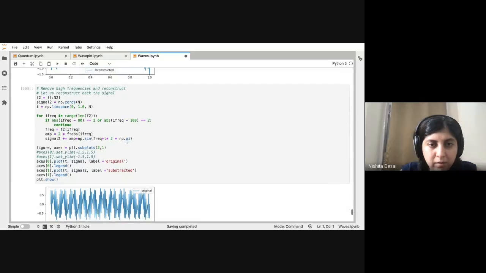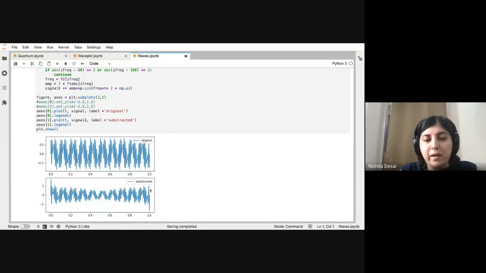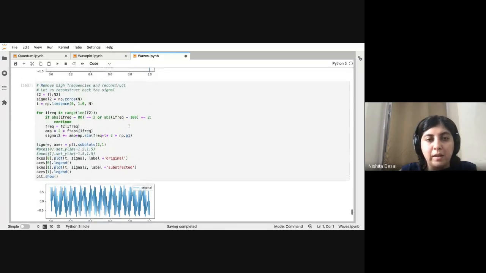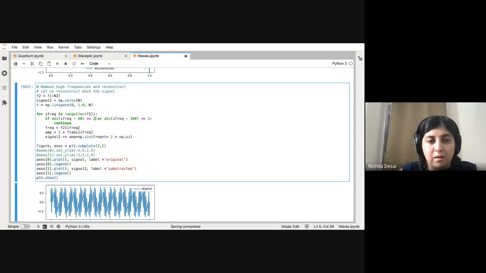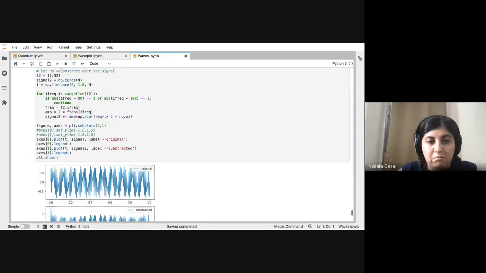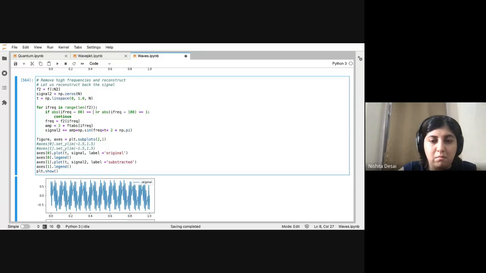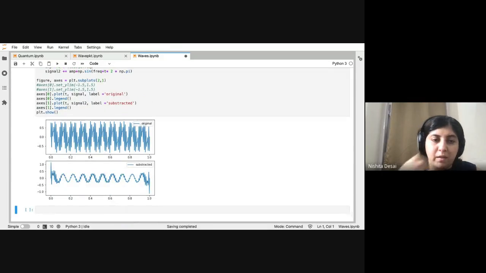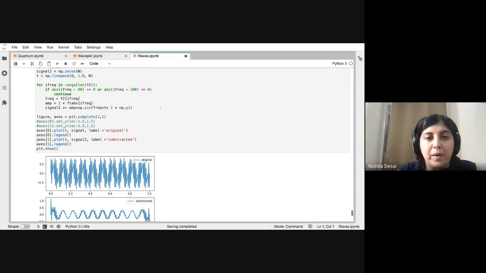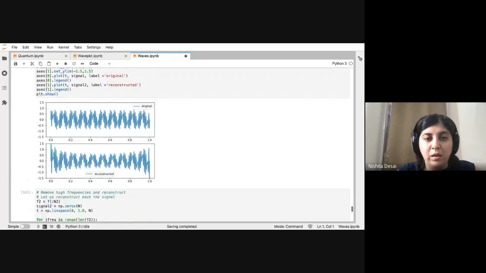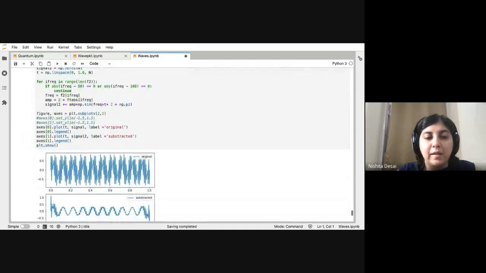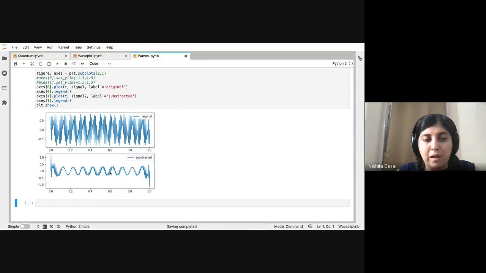You can play around with this to try and get a clearer result. This is apparently the clearest. You can remove the frequencies that you think are causing trouble and get back a cleaner sample. For example, this sample now has a dominant frequency of only 10 Hertz.